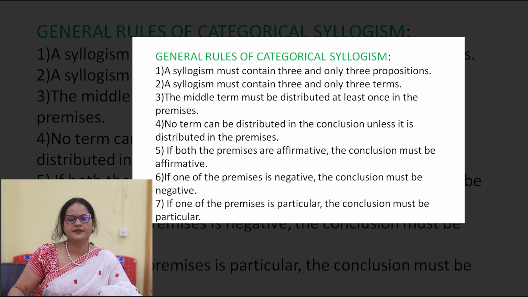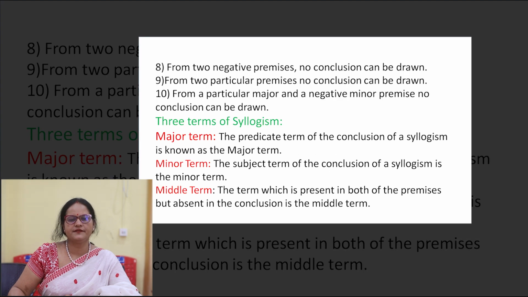Number 5, if both the premises are affirmative, the conclusion must be affirmative. Number 6, if one of the premises is negative, the conclusion must be negative. Number 7, if one of the premises is particular, the conclusion must be particular. Number 8, from two negative premises, no conclusion can be drawn. Number 9, from two particular premises, no conclusion can be drawn. Number 10, from a particular major premise and a negative minor premise, no conclusion can be drawn.